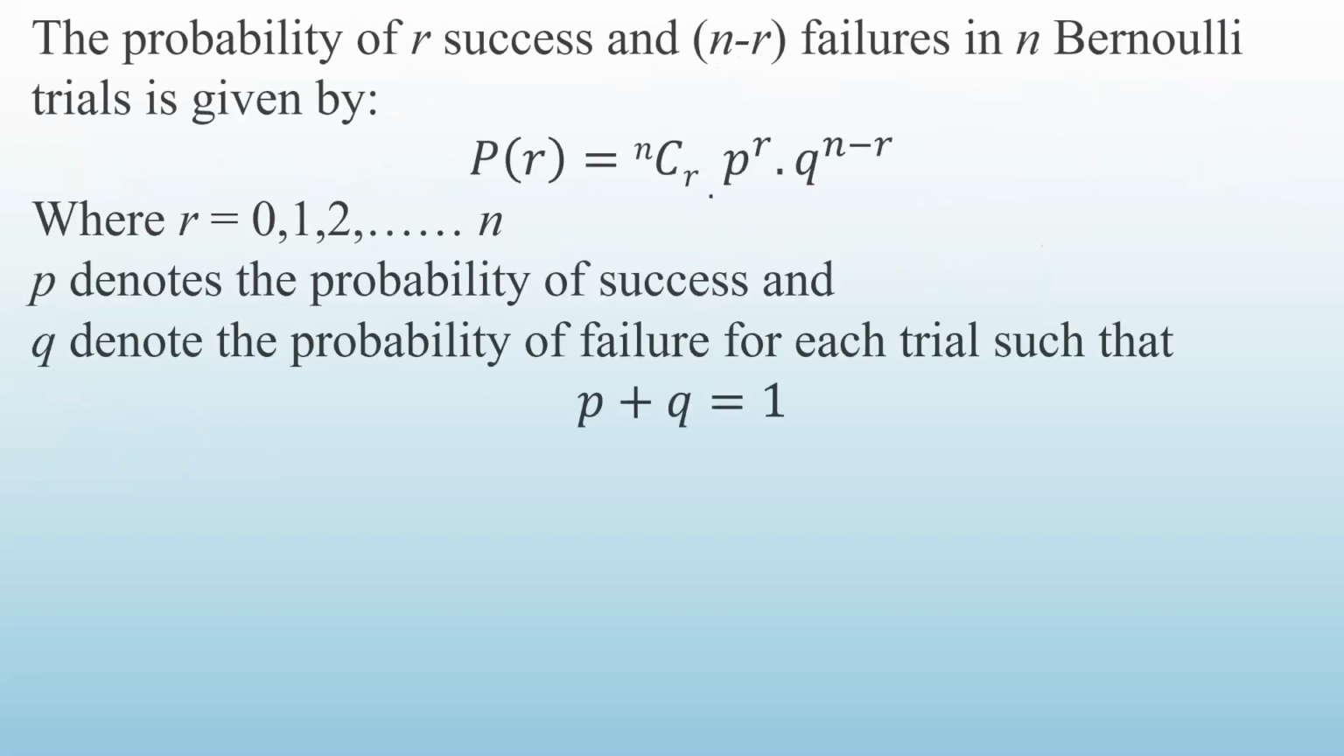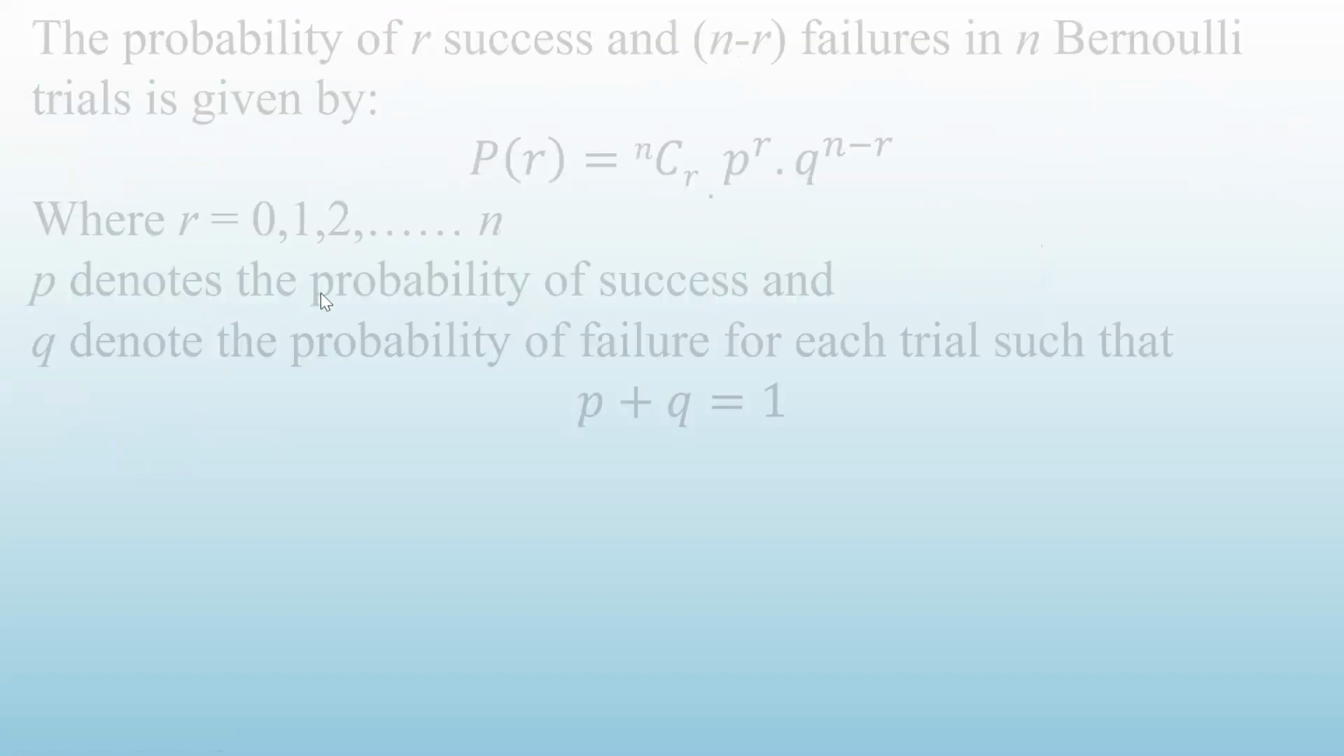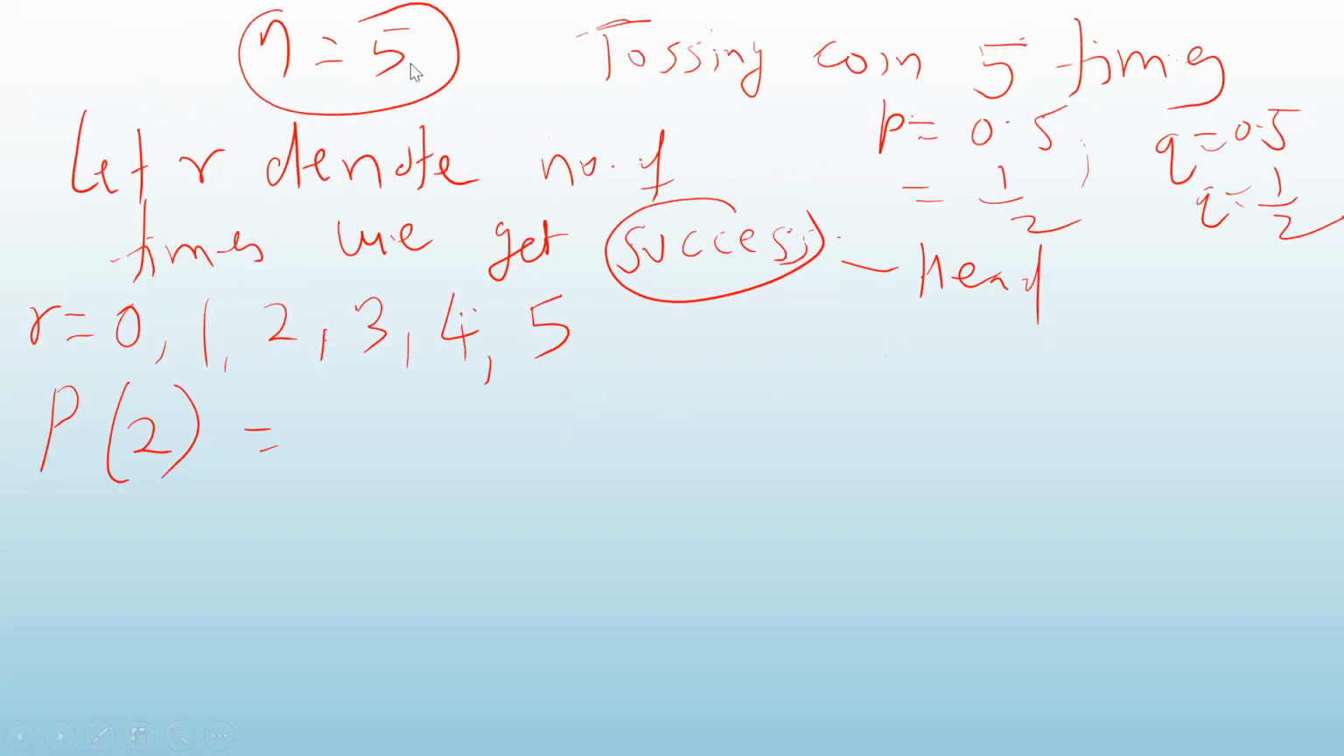What is the probability of R? The probability of R successes is given by P of R. As I told you, R takes the values 0, 1, 2, 3 up to N, where the number of trials is N. In this particular example, N is 5, so R will take values from 0 up to 5. Let me find the probability of getting 2 successes.